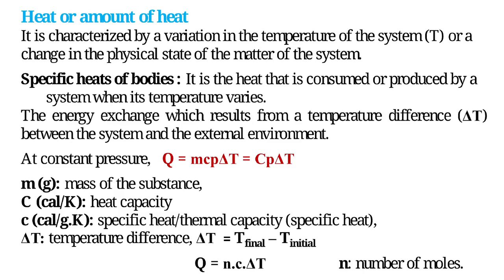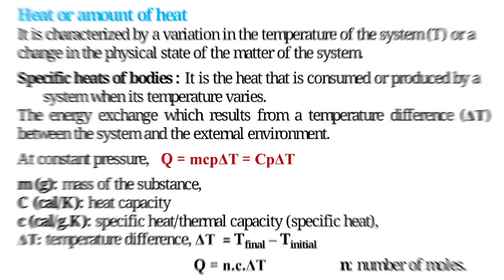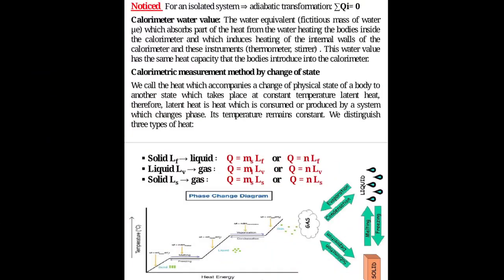At constant pressure, Q = m·Cp·ΔT = C·ΔT. m (g) is the mass of the substance, C (cal/K) is the heat capacity, c (cal/g·K) is the specific heat, ΔT is the temperature difference, ΔT = T final − T initial. Q = n·C·ΔT, n is the number of moles. Note: for an isolated system, adiabatic transformation, Q = 0.